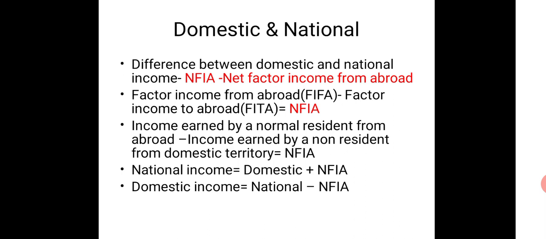Another concept which was highlighted was domestic and national, right? The basic difference between domestic and national income is net factor income from abroad. We said that Pigou actually considered net factor income from abroad in national income, which is basically NFIA. Now what exactly is NFIA? How can you find out net factor income from abroad? You can find it out by factor income from abroad, FIFA, minus factor income to abroad, that is FITA. When we deduct these two, we will get net factor income from abroad.